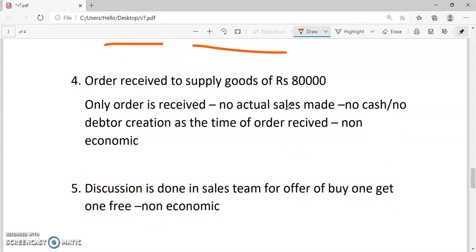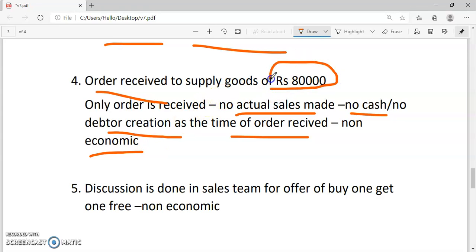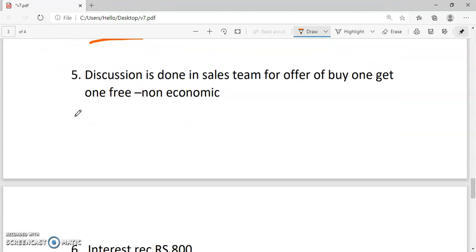Next one is an order received to supply goods of rupees 80,000. Here the order is received, no actual sale is made. So no cash or debtor creation at the time of order received. So it is considered as a non-economic transaction. Even though the order value can be measured in monetary terms, it cannot be considered an economic transaction for the purpose of accounting, because only an order is received. There is no actual sale. So it can be considered as a non-economic transaction.